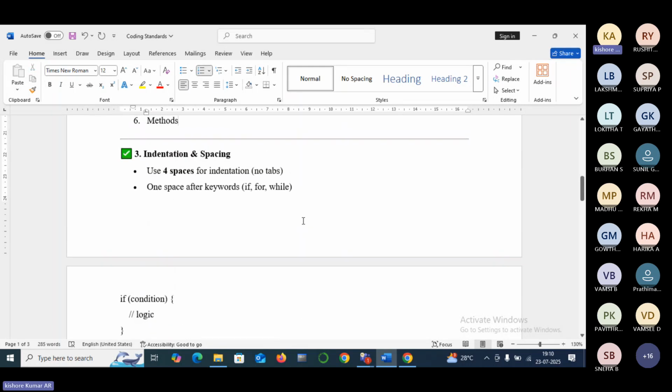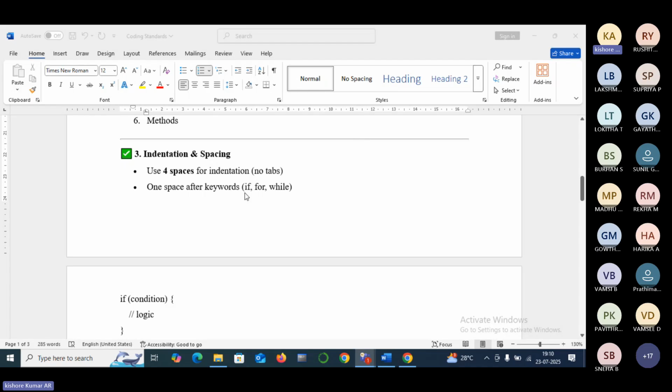Next thing is indentation and spacing. Sir, what for this indentation we are going to provide? For clean code, we are going to provide indentation. Use 4 spaces instead of tabs. Don't simply press tab space. Instead of that, it is better to use 4 spaces.